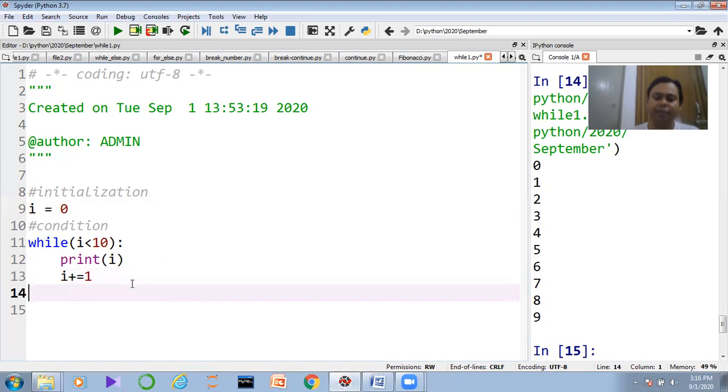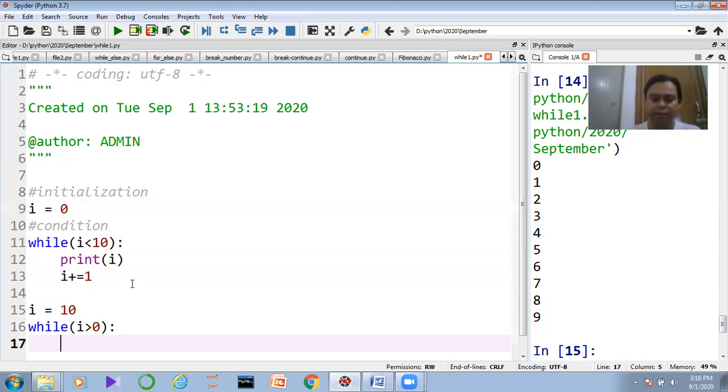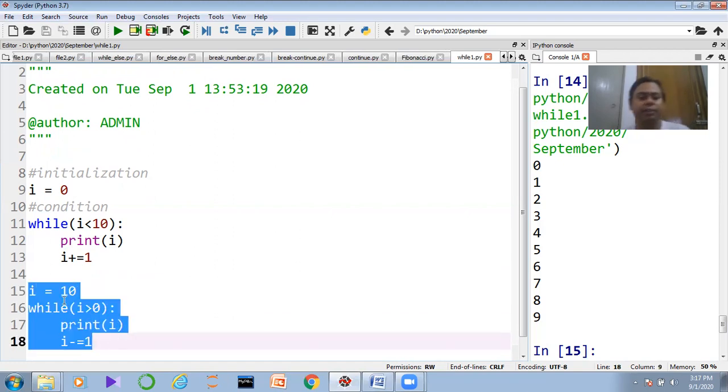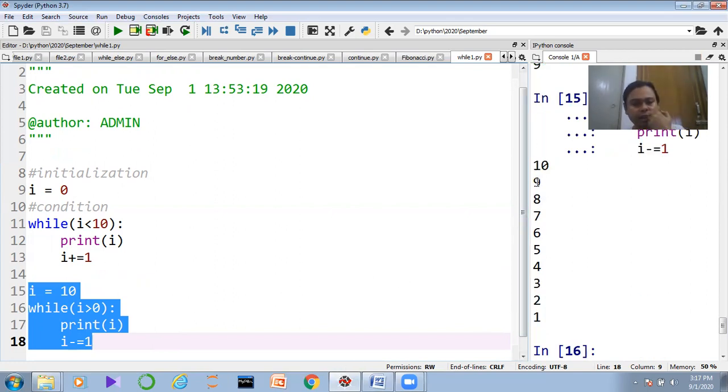Now I want to decrease the data. Suppose I initialize the data point like i equal to 10. Now next thing I am doing, I am providing while i greater than 0. Let me complete the code, guys, then I'll definitely explain how things are working. Print i, then here I define i minus equal to 1. Now let us execute the code. If I want to execute this much of code only, just select the code and press shift enter.